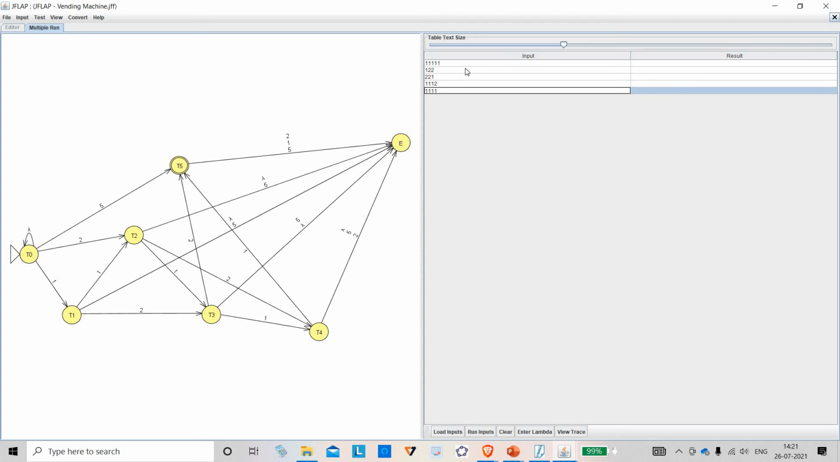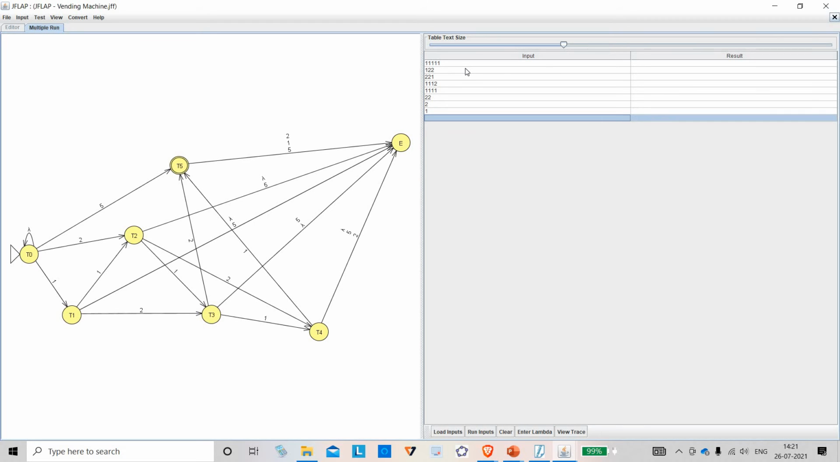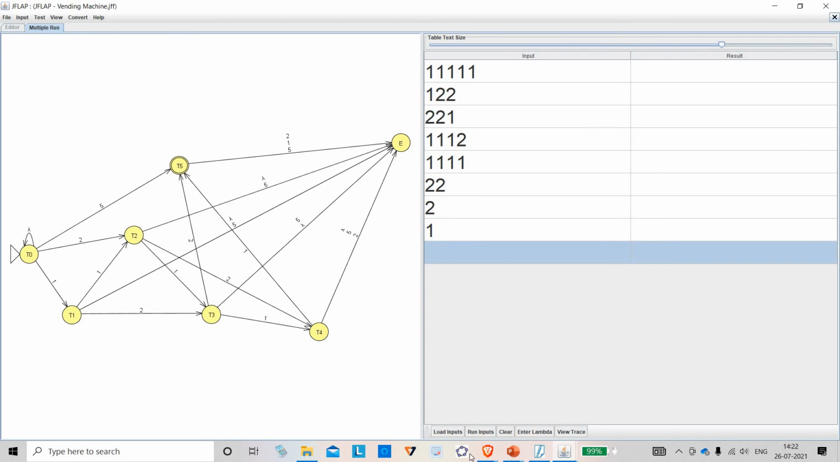1, 1, 1, 1 is not 5. And 2, 2 is not 5. 2 is not 5. 1 is not 5. Okay? Right? Watch here. I will run these inputs. See? When the total is 5, it is accepting. But 4 it is rejecting, 4 it is rejecting, 2 it is rejecting, 1 it is rejecting.